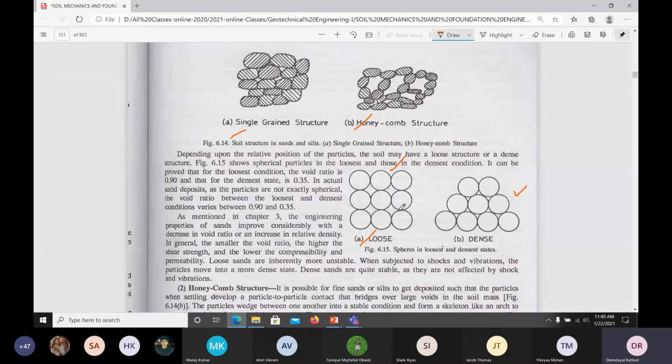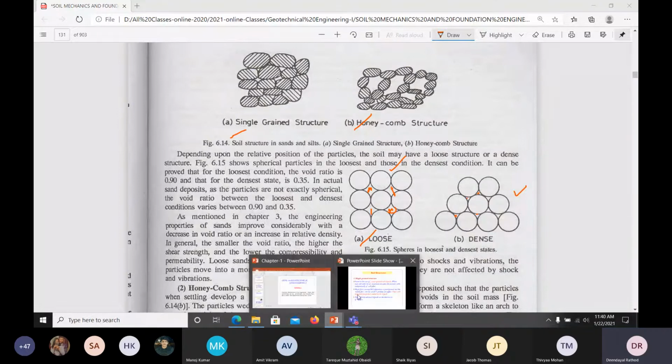I am just considering a round shape, generally it won't be there. So this is the loose structure. Here you can see some gaps. From here only I am making one more. Here gaps are less, so we call it a little dense. Understand? So that's what is given.